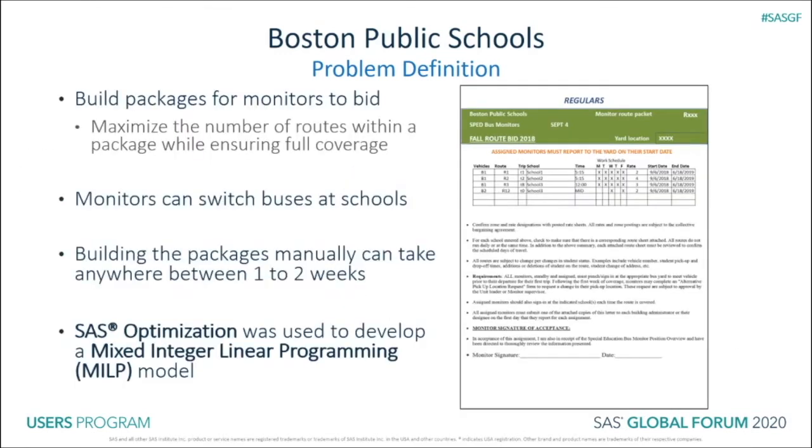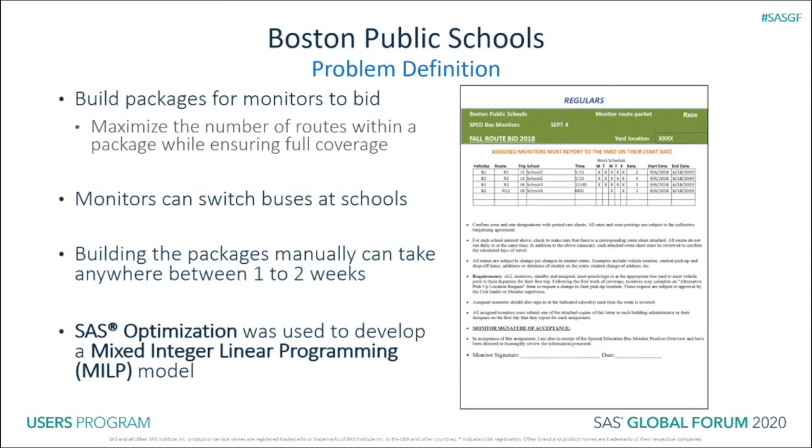The goal is to build packages, shown on the right, for monitors to bid on at the start of each school year. Each package can typically have 2 to 7 routes or runs in it, comprising a mix of AM and PM runs. Only monitors who have 6 or more runs receive health insurance. Hence, it is beneficial to create these monitor packages in such a manner that maximizes the number of students supervised by one monitor, as long as all student needs are met.